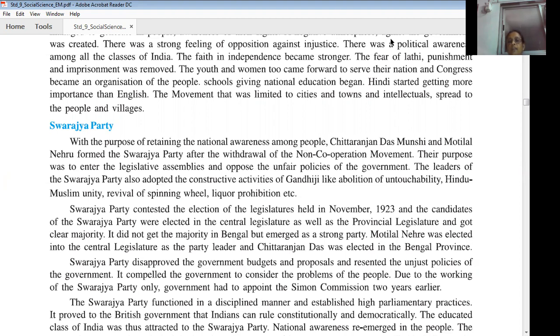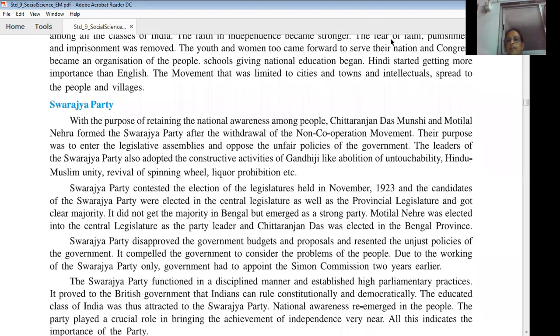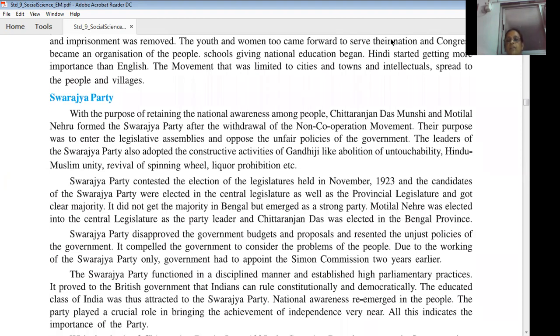So it forced that British government to see the problems of the people of India. Due to the working of the Swarajya Party, the government had to appoint a Simon Commission 2 years later. That Simon Commission you have to study in the next lesson.